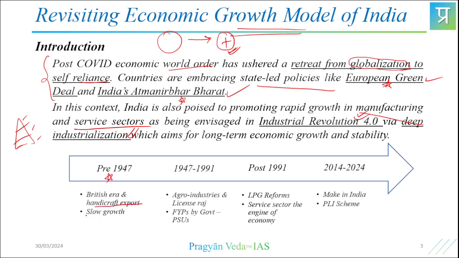Export, and there was a slow growth like that, you can say. And between 1947 and 1991, just before the LPG reforms, you can say agro industries and license Raj, right? In the same time, the government had the five-year plans, and various public sector institutions were envisaged in the economic policy, the Domar model, Mahalanobis model, etc.